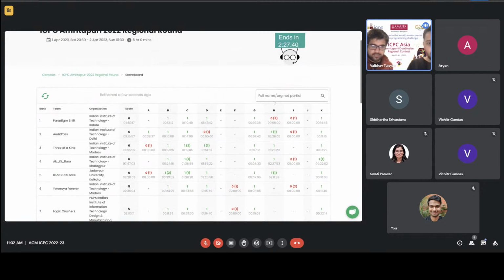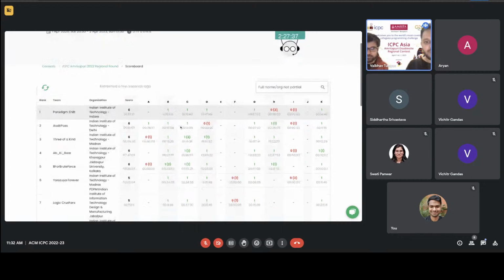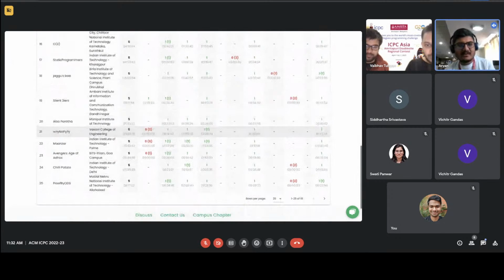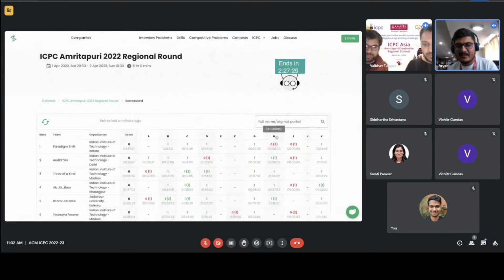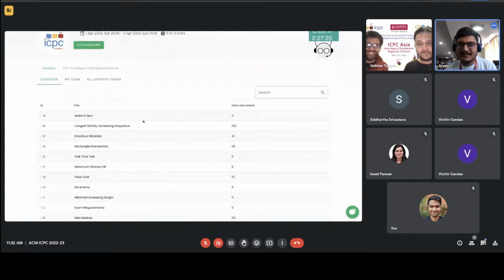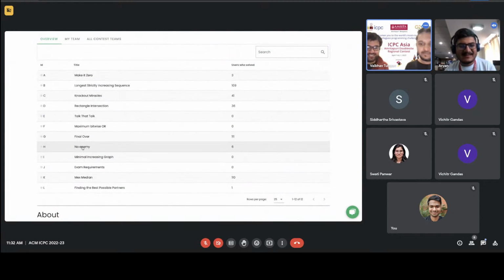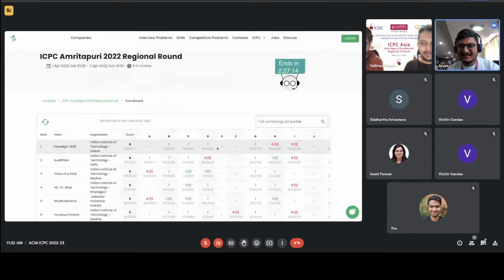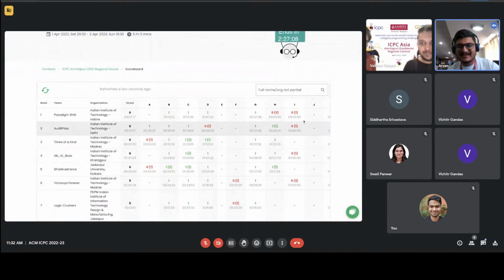Now I expect more teams to solve no enemy, because when they see the scoreboard and what teams are solving, no enemy is a bit easier. The problem here is people, instead of going for greedy, it looks like a DP problem. When we were preparing it, I even wrote a comment to Sutter that greedy does not look correct, this is the counter test case, and this is the DP you should do. And then he in fact said that here you are misreading it, greedy would work, and your DP does not work.